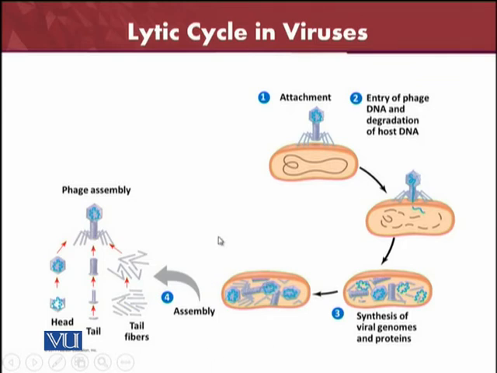Now there are two or three different ways for the bacteriophages. Whether the infection has to persist, the bacteriophage will just continue as a persistent infection, or else comes the assembly of the virus, because the virus has different parts. Just like you can see here, there are the different parts: the DNA, the head and the tail fibers. So this is called assembly. All of these are already produced inside the bacterium. Now they will come together, and then the viruses can go outside of the cell, or the virus can reside inside the cell for the persistent infection.